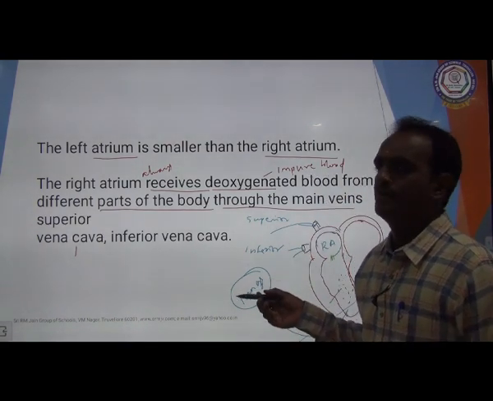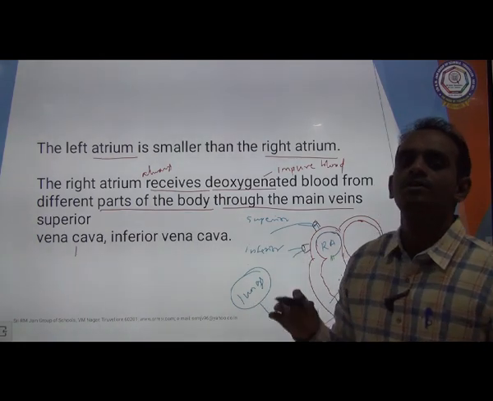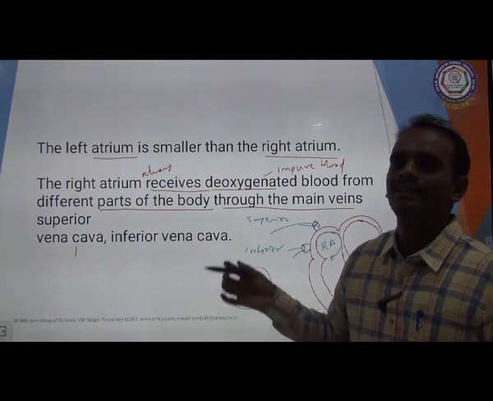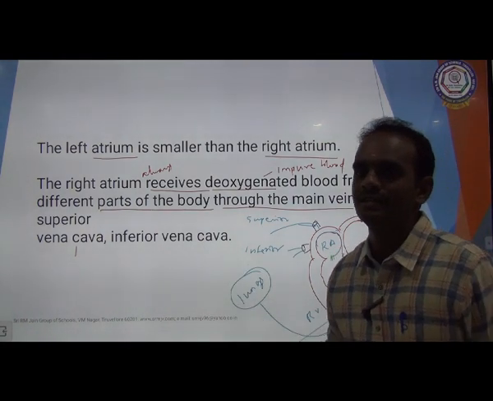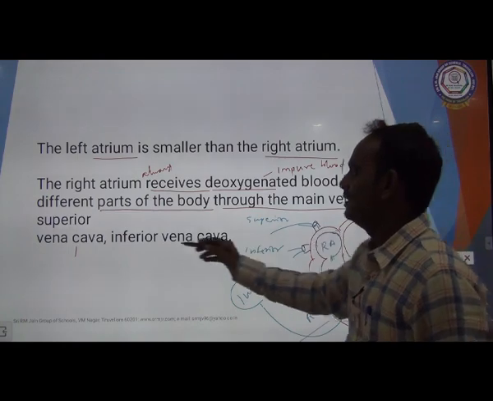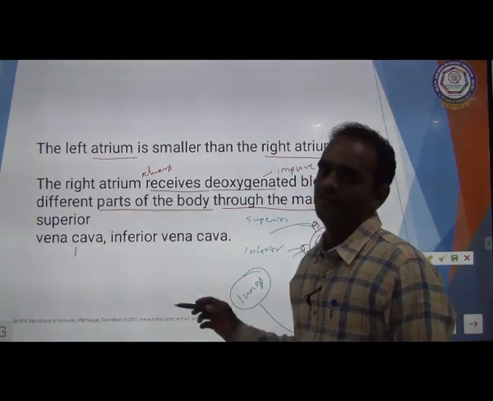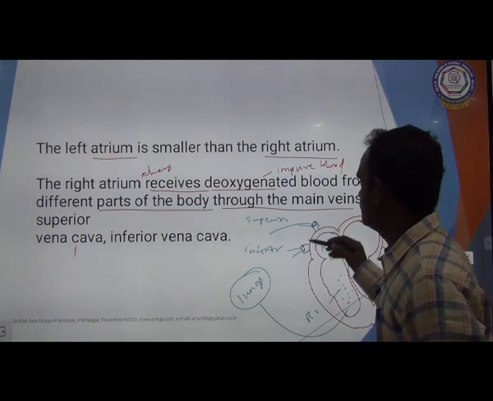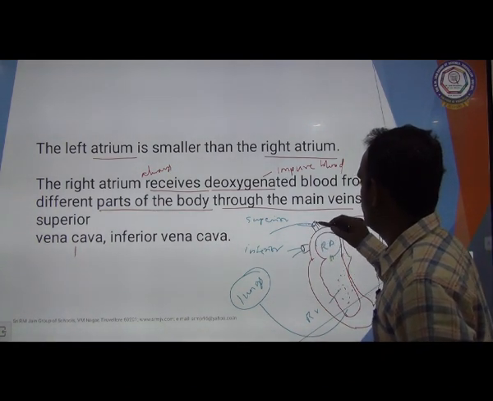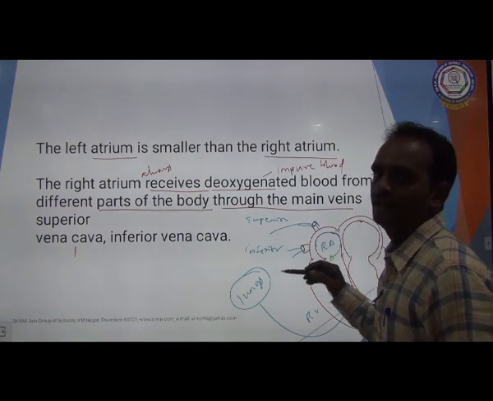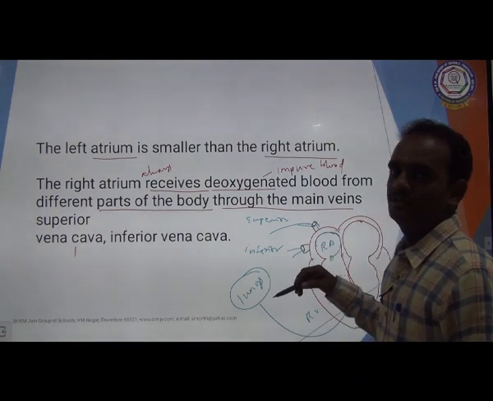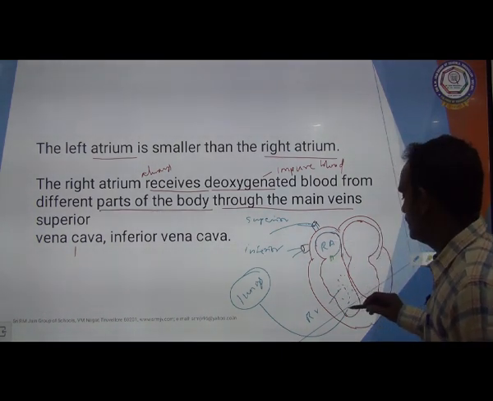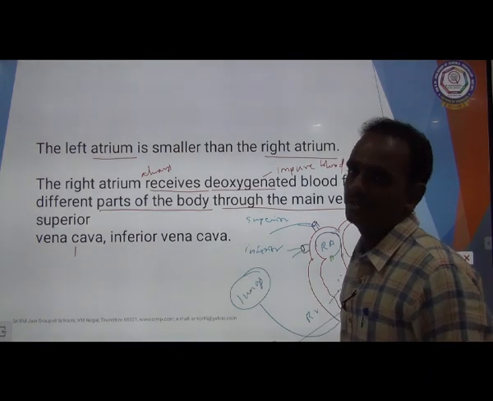Once again, the left atrium is slightly smaller than the right atrium. The right atrium always receives deoxygenated blood from different parts of the body through the veins. What are the main veins? The inferior vena cava and superior vena cava. With these, the blood is transported and finally reaches the right atrium. Once the right atrium is filled, the blood automatically goes to the right ventricle, and from the right ventricle the blood goes to the lungs for purification. Clear?